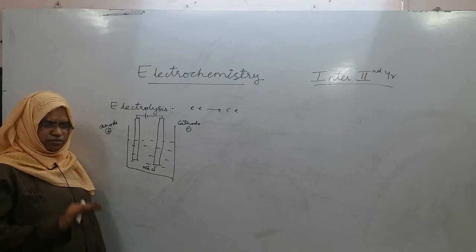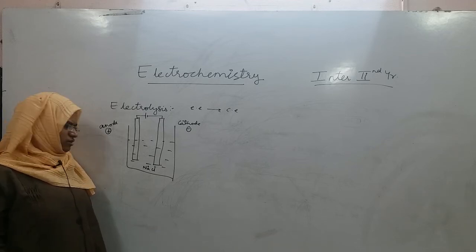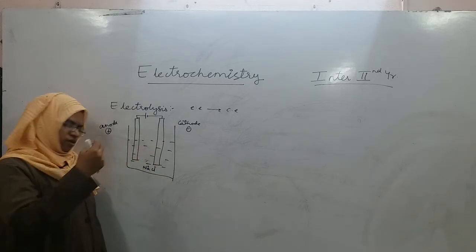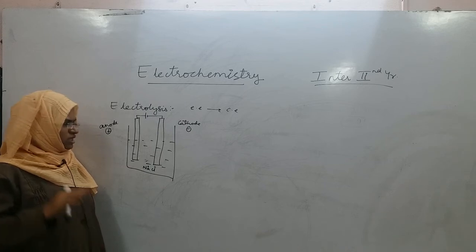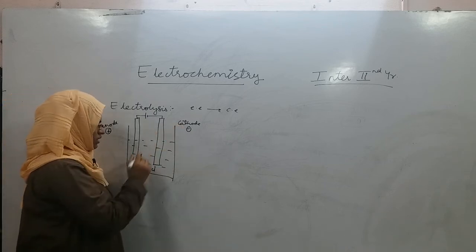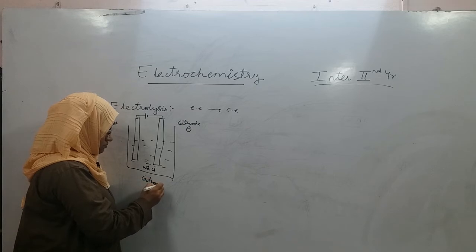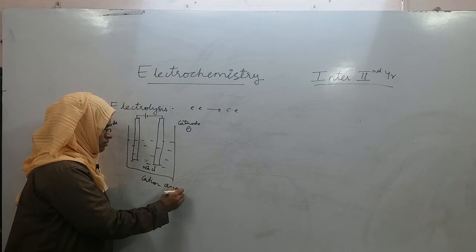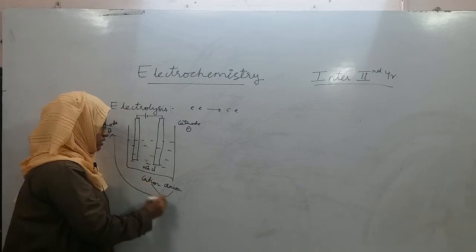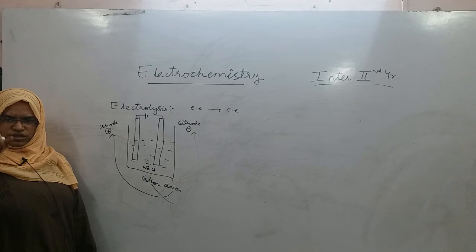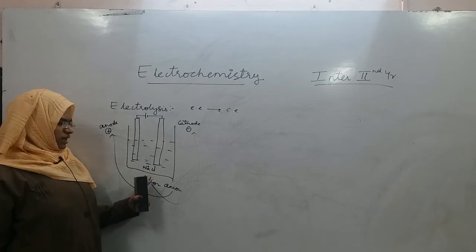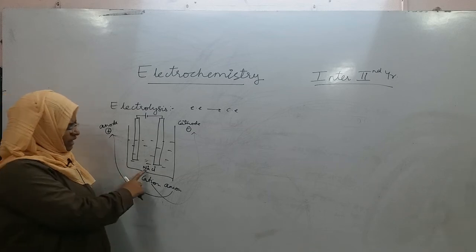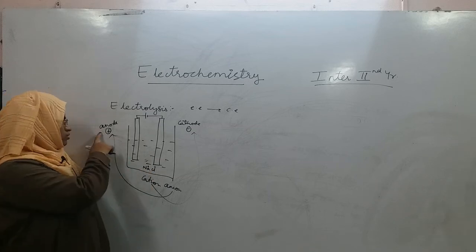And all the cations present in the solution, cations can be the same or different. You can have Na+, K+, Ag+, so many together also, or only one cation may be there. Whatever it is, cations from the solution start to migrate towards the cathode, and anions go towards the anode. So, the moment you start giving electrical energy, ions migrate towards their respective electrodes from the solution. So, if anion means negative charge, can an anion go to the negative electrode?